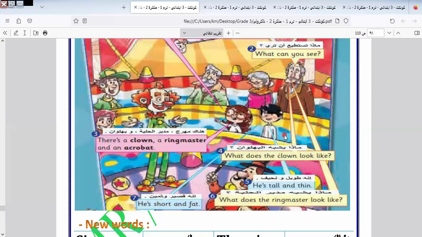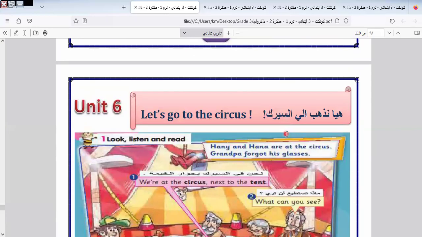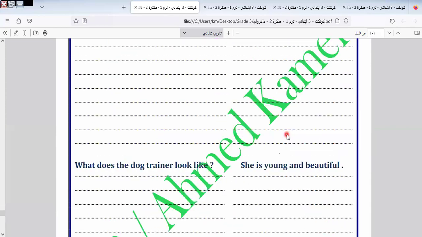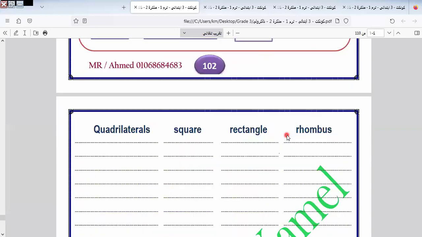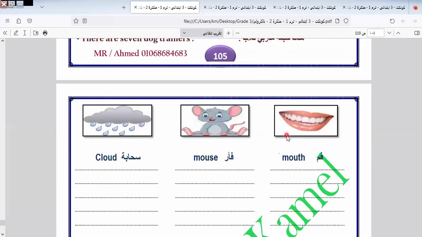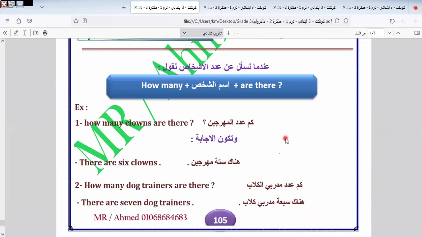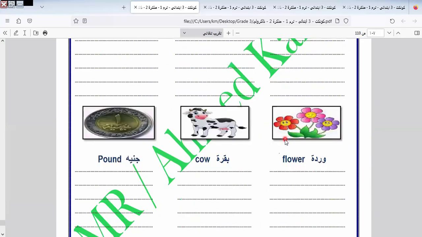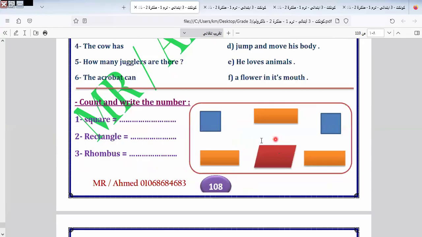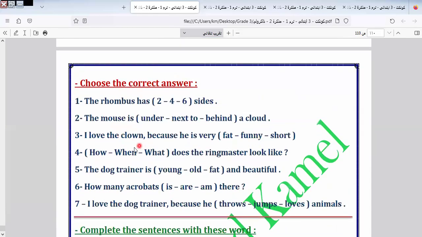The mouse is under the cloud. Okay. I love clown because it's very fun.